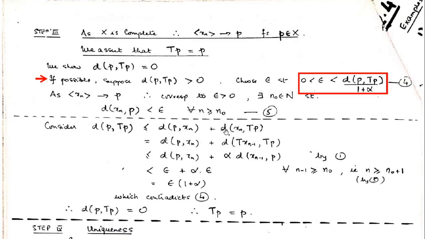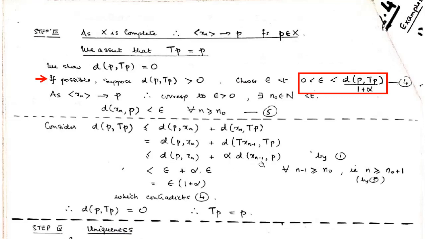Now let us see what happens. We have the distance between p and xn, which is less than epsilon by condition number 5. So this part is less than epsilon. But what is this? This is the distance between xn and tp. So what is xn? It's the image of T of the previous point xn minus 1. So this is the distance between these. If you recall the contraction mapping, it's the distance between image points. Both are image points. Apply the contraction mapping, it's alpha times the previous points. So it's alpha times the distance between xn minus 1 and p.